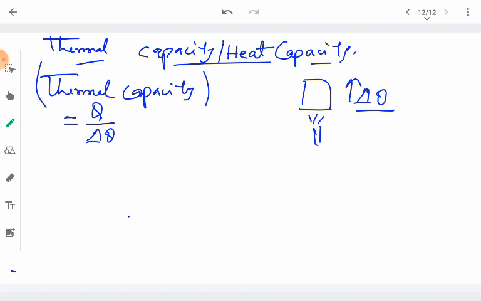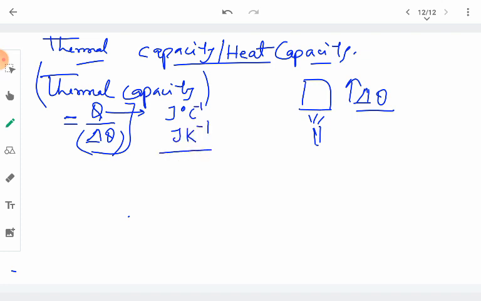So the units for thermal capacity: Q is heat, so it has units of joule, and in the denominator we have temperature, so the units are either joule per degree Celsius or joule per Kelvin.